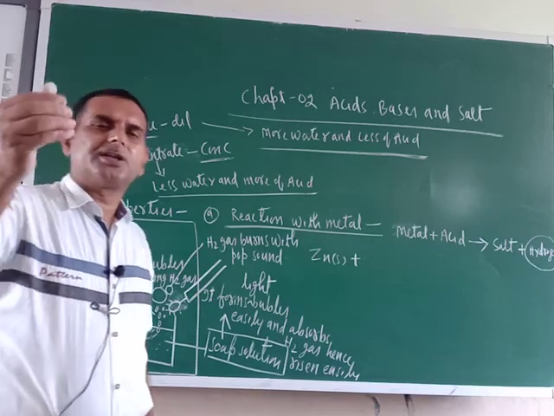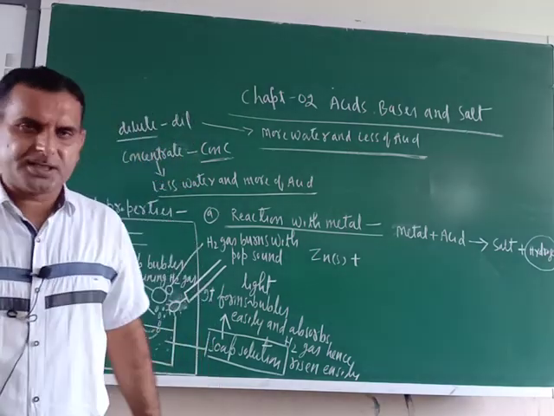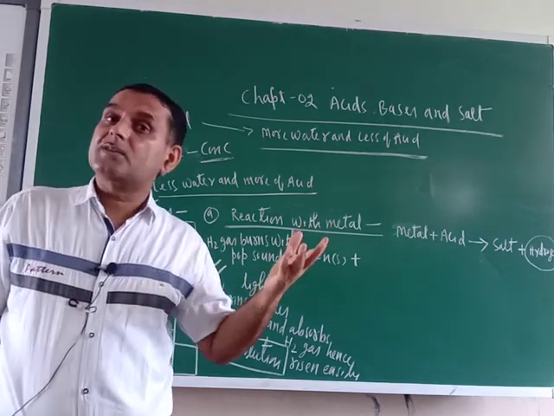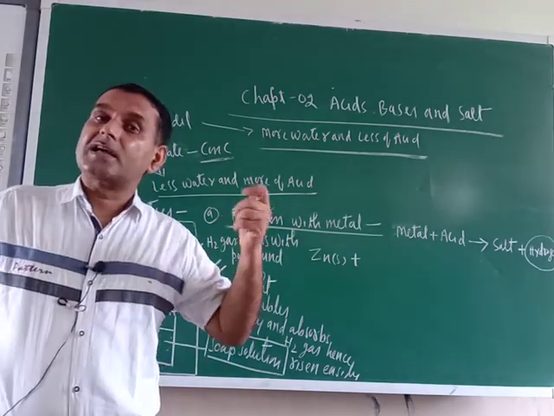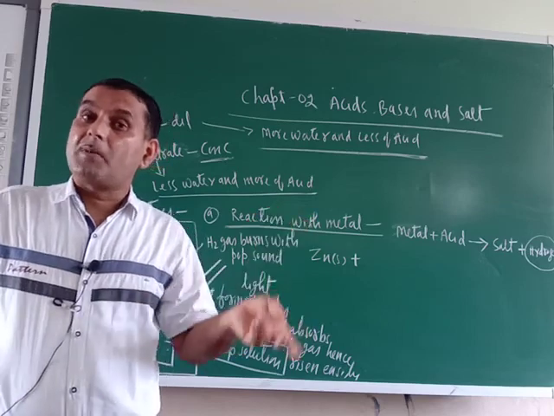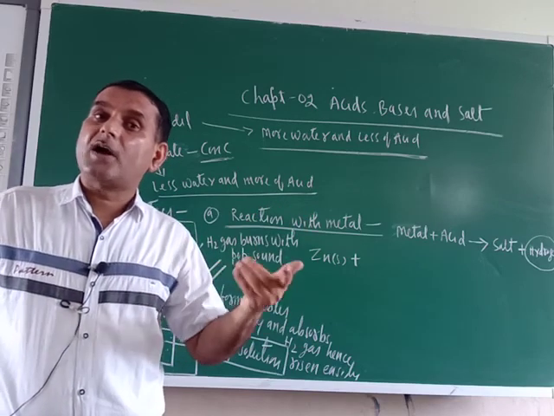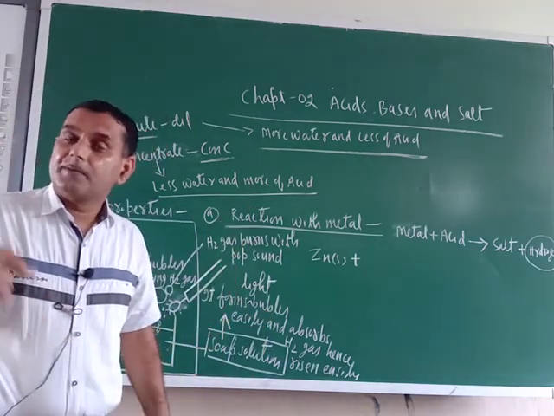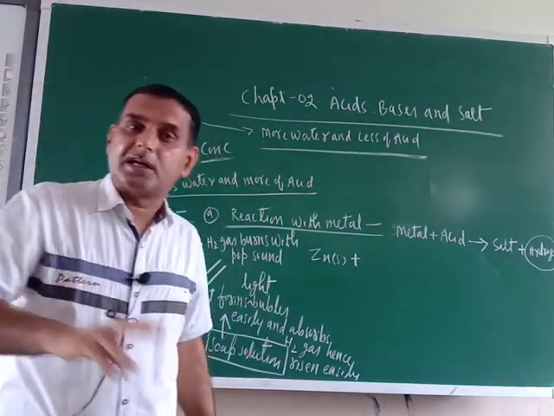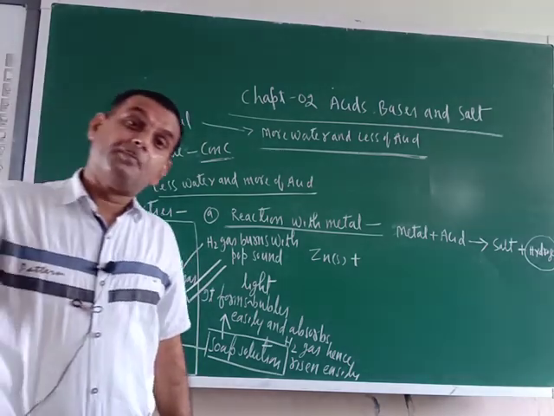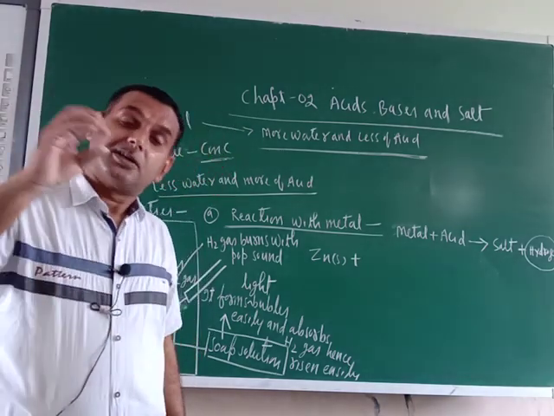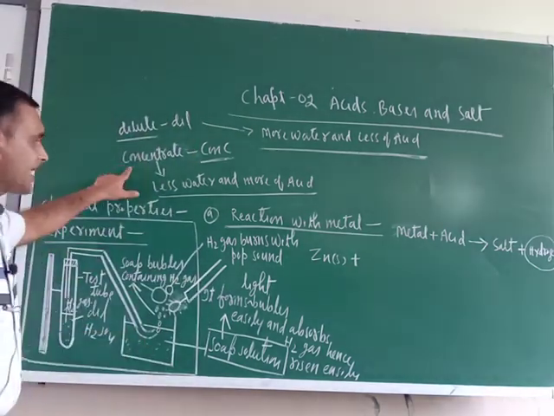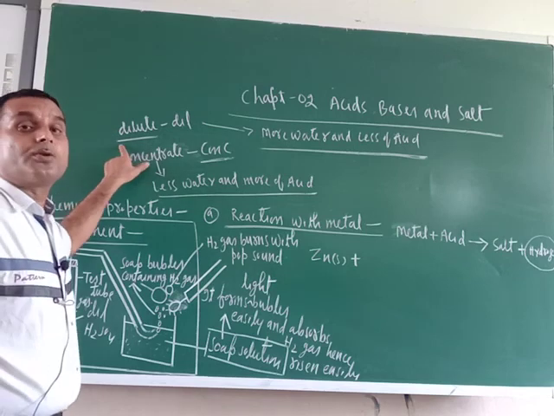Just try to understand. In common life, I will give you an example. Suppose you have made a sugar solution. If sugar is more and water is less, that solution is a concentrated solution. But if sugar is less and water is more, that is dilute. Like the common example of milk. If in the milk water is more, that is diluted milk. If milk is more and water is less, that is concentrated milk or thick milk. So concentrate means thick and dilute means thin.